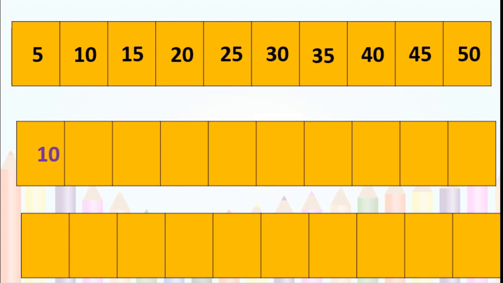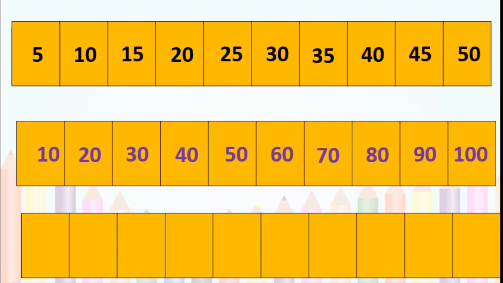Nice. Now we will move to the next one. 10, 20, 30, 40, 50, 60, 70, dash dash dash. You have to fill this. Okay, now you know, this is very easy. After 70 comes 80, 90 and 100. It is the 10 times table, isn't it?